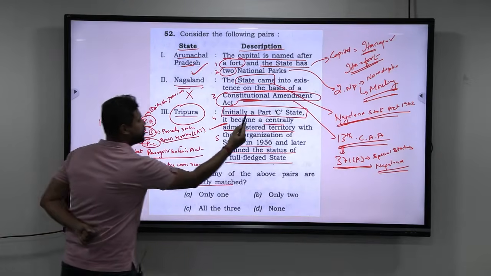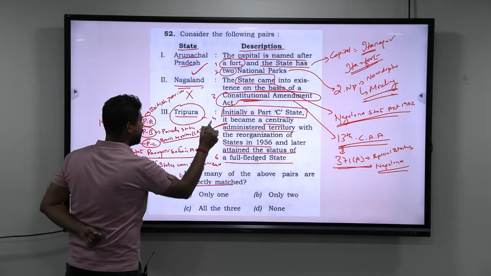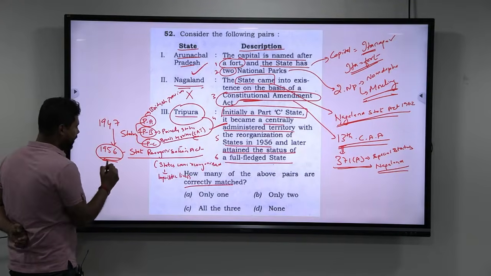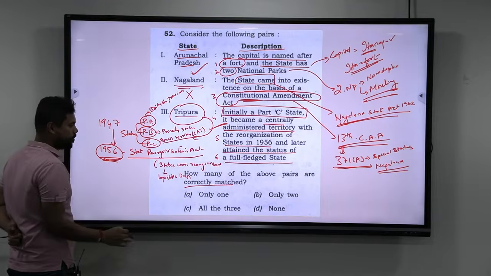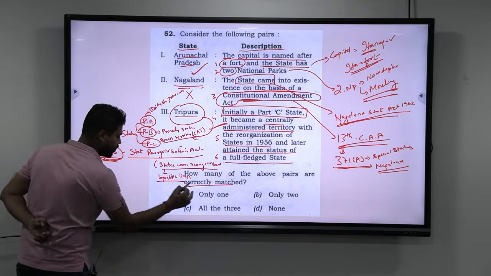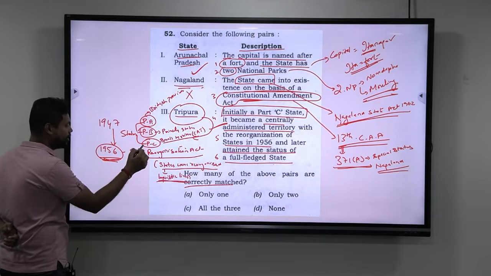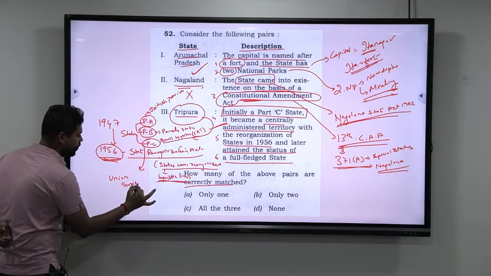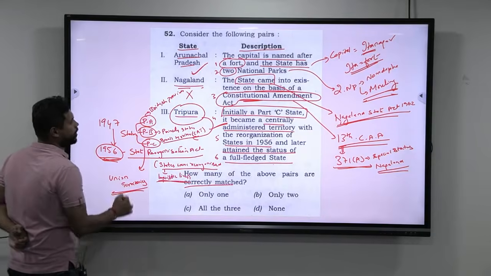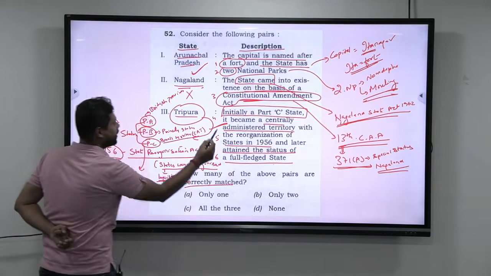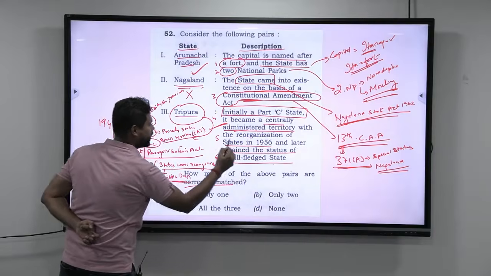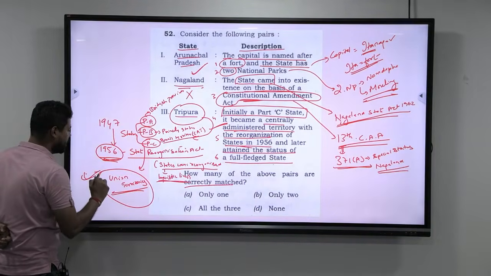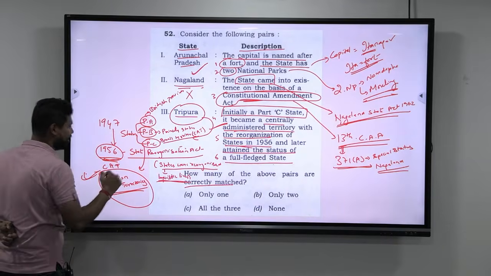And yes, initially a Part C state. So Tripura initially was a Part C state. Now in 1956, when the State Reorganization Act was passed, the states were reorganized along linguistic lines and most of these Part C states went on to become what we call union territories. So initially a Part C state, it became a centrally administered territory with the reorganization of states in 1956.